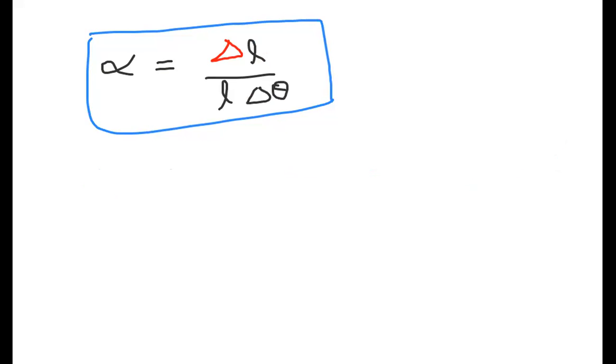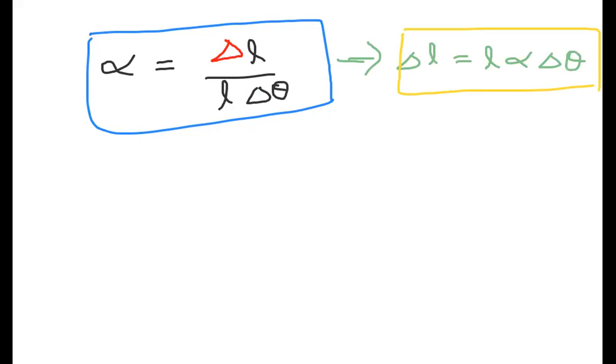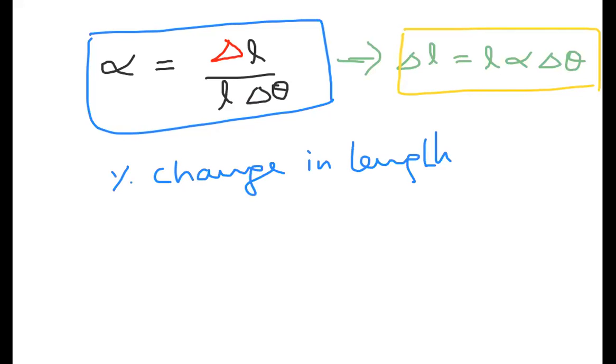First of all, I can also write here now delta L is equal to L alpha delta theta. And what is percentage change in length? They are asking, suppose, percentage change in length. How to write percentage change in length? It is nothing but delta L by L into 100. Delta L by L into 100 is called percentage change in length.